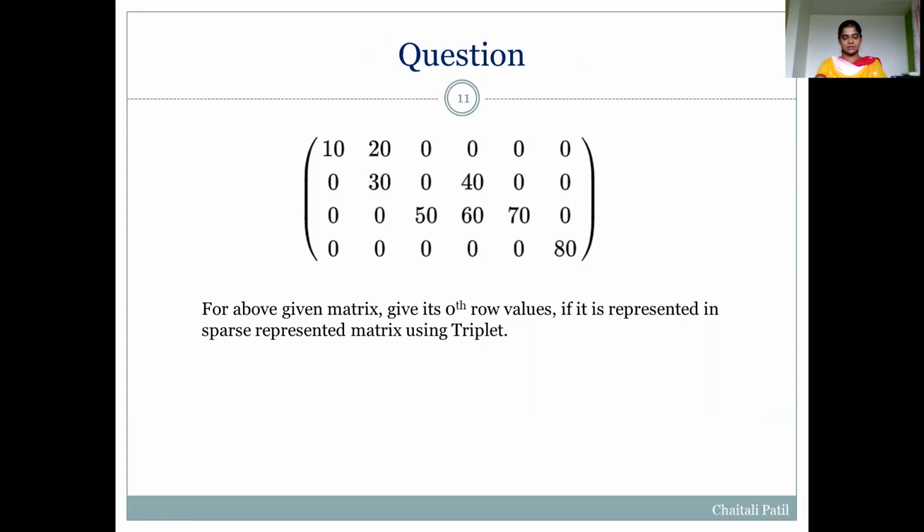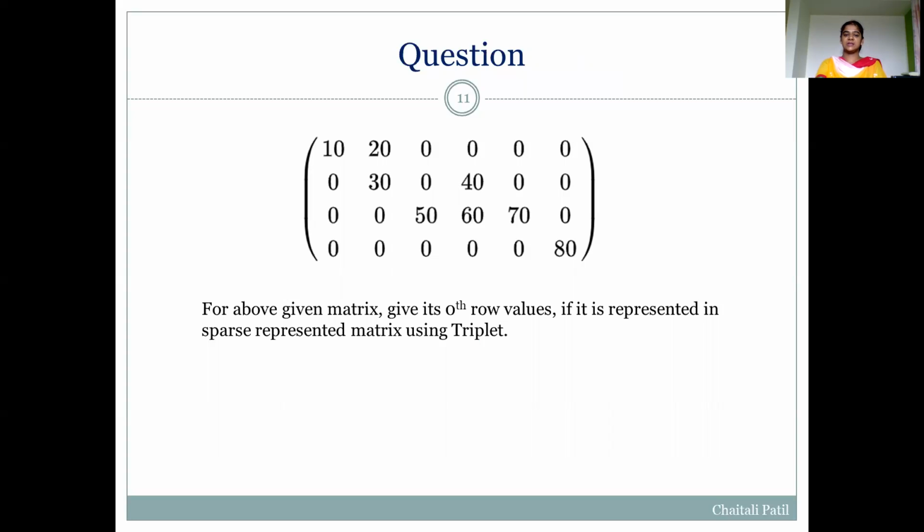So we have seen what a sparse matrix is and how to represent it by using a triplet representation. Then we have seen the operations that can be performed on a sparse matrix and how to write an ADT for a sparse matrix by using a C++ class.